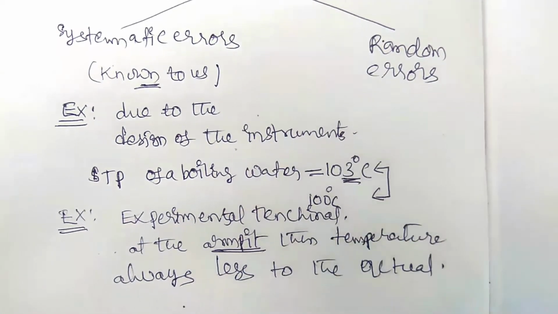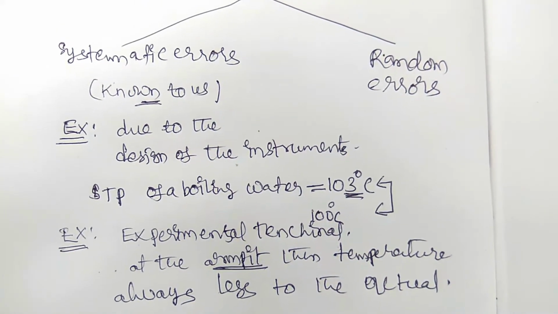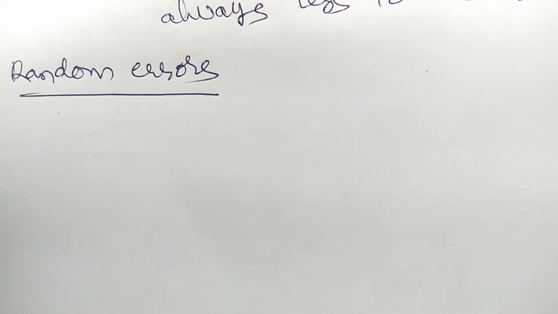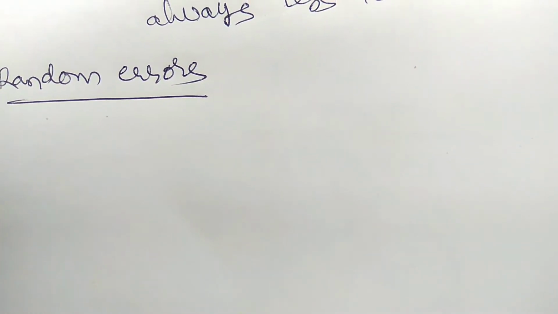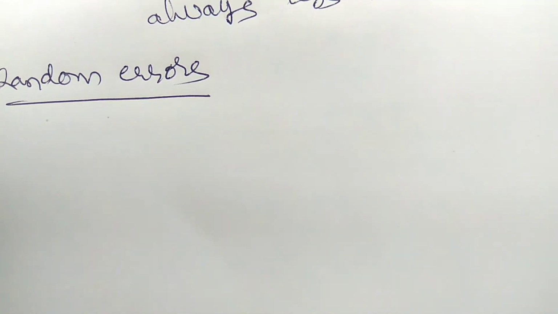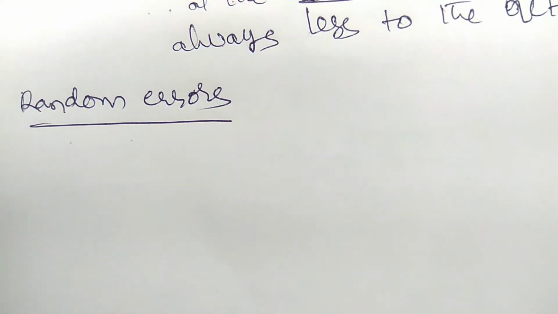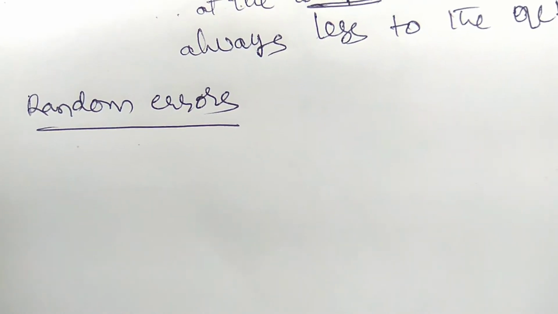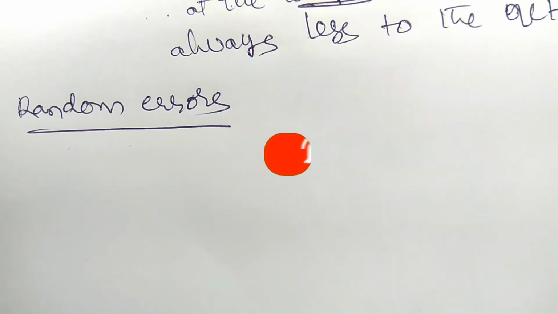Now we need to see random errors. What are the random errors? How can they occur in our daily life? Let us see. Now the random errors occur irregularly, and are random with respect to the sign and to the size. These can arise due to random and unpredictable fluctuations in experimental conditions.